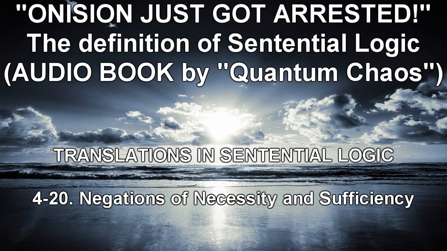We have already discussed how to paraphrase C1, C2. In the present section, we consider how to paraphrase C3, C4, leaving C5 through C8 to a later section. We start with the following example involving not necessary. (1) Attendance is not necessary for passing logic. This may be regarded as the negation of (2) Attendance is necessary for passing logic, as seen earlier. The latter may be paraphrased and symbolized as follows. P2: If I do not attend class, then I will not pass logic. S2: ~A → ~P. So the negation of 2, which is 1, may be paraphrased and symbolized as follows. P1: It is not true that if I do not attend class, then I will not pass logic. S1: ~(~A → ~P).